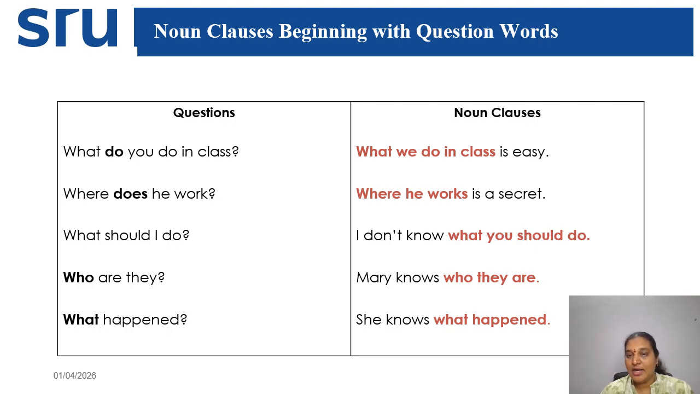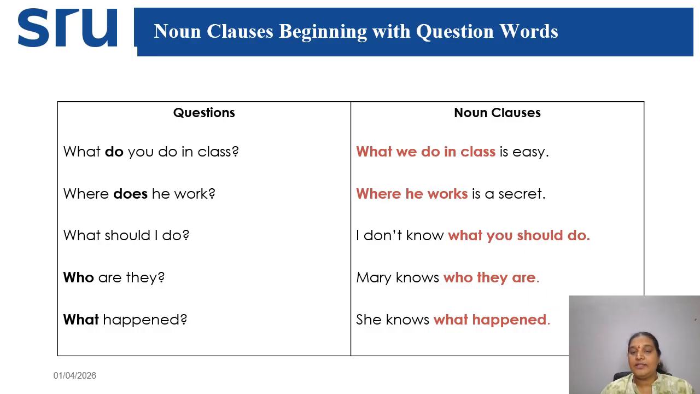So this is also acting as a noun clause. Who are they? Mary knows who they are. What does Mary know? Mary knows who they are. And what happened? She knows what happened. What does she know? She knows what happened. So noun clauses begin with question words sometimes.